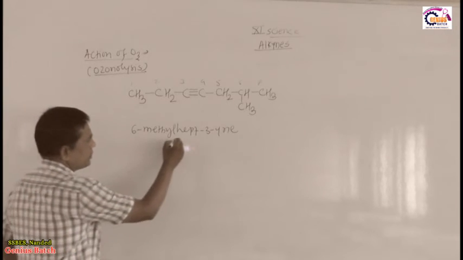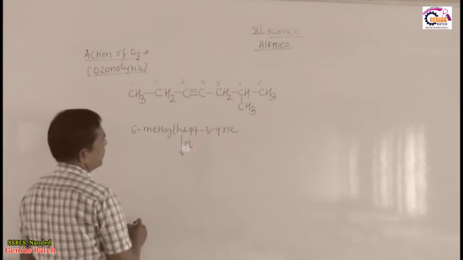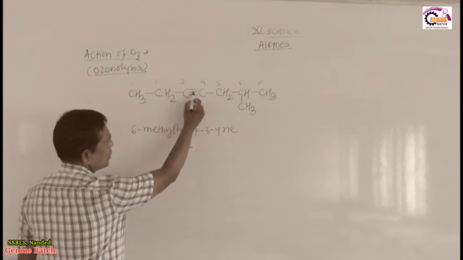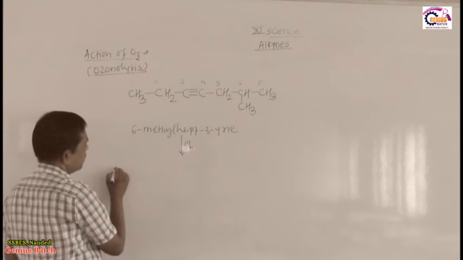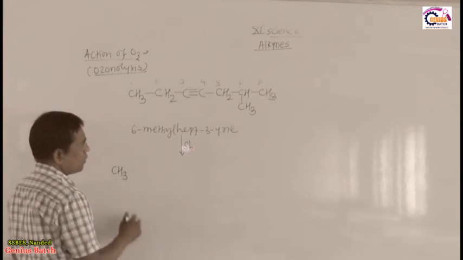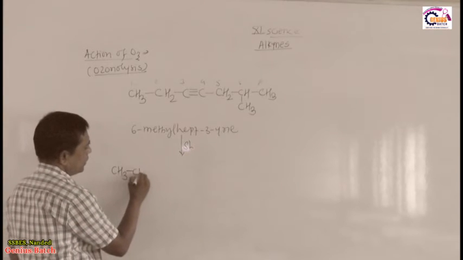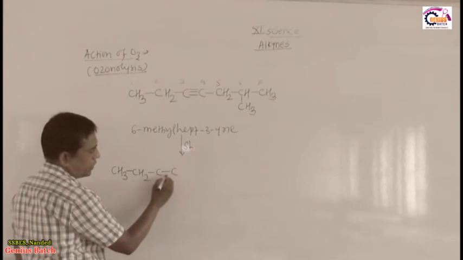So firstly we judge this product by the shortcut. What is the shortcut method? Break these 2 bonds: double bond O, double bond O. So I mention that shortcut, and we learn in detail whether we get the same product or not. So the product is CH3 CH2 C, here C, this is the triply bonded carbon.